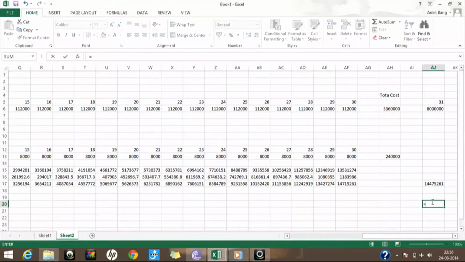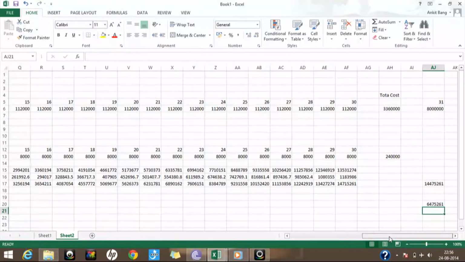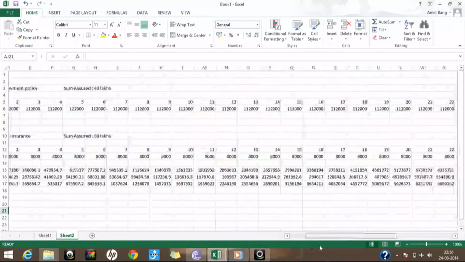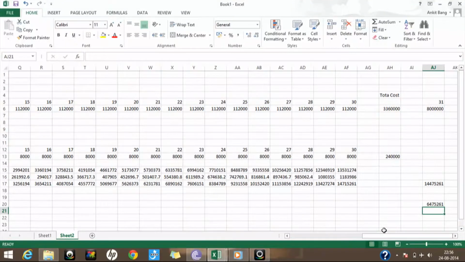And if I calculate the difference between the two, it comes to 64 lakh 75,261 rupees in a 30-year bracket. There's such a big difference between going for an endowment policy and going for a term insurance policy.